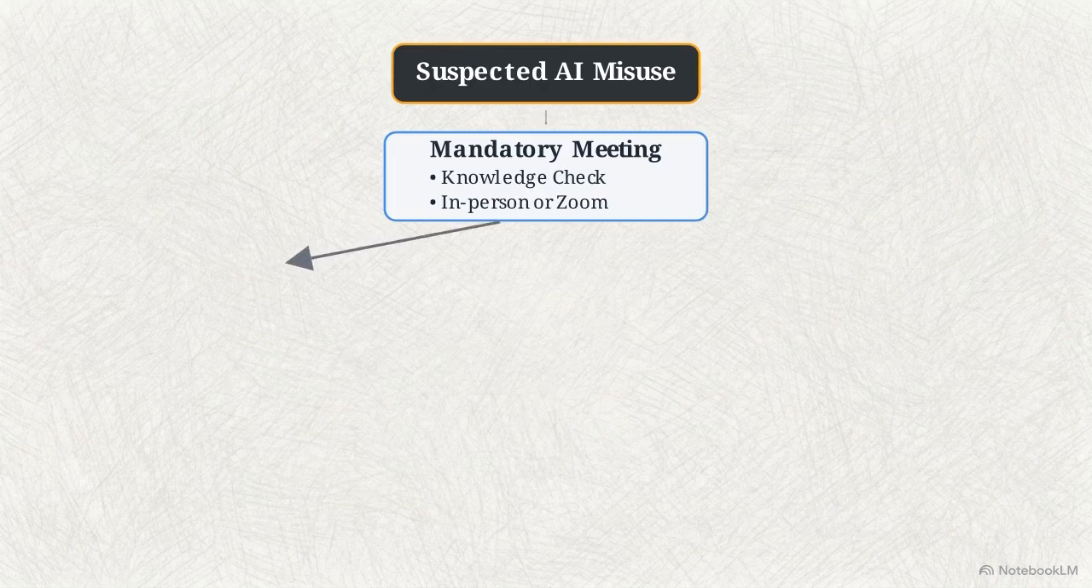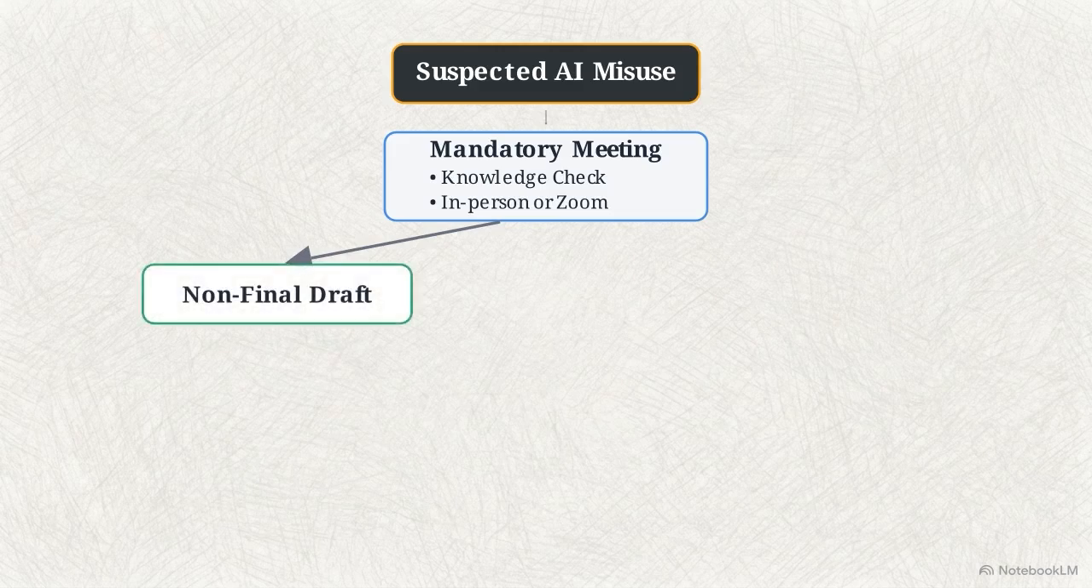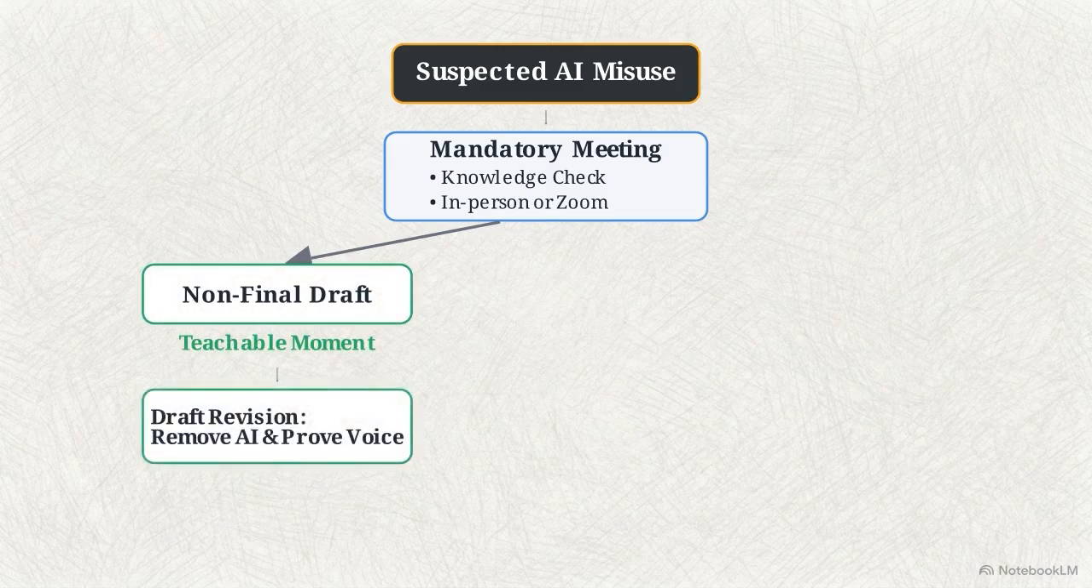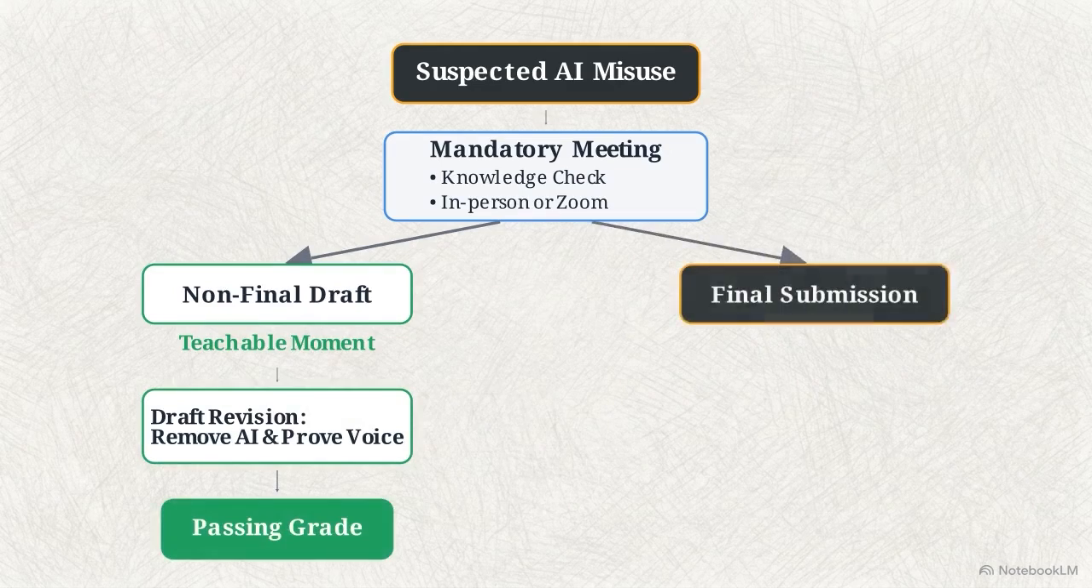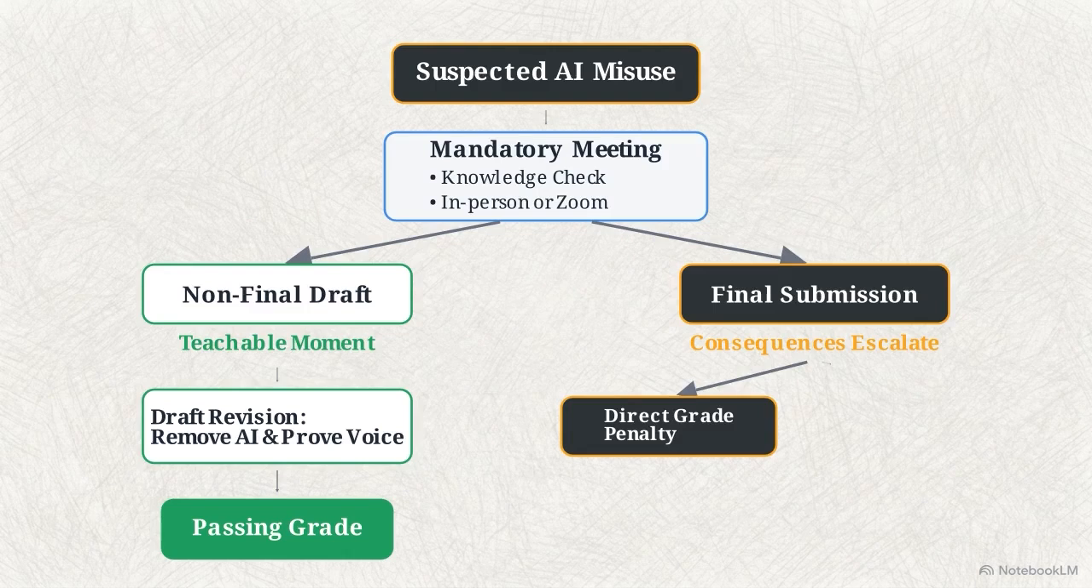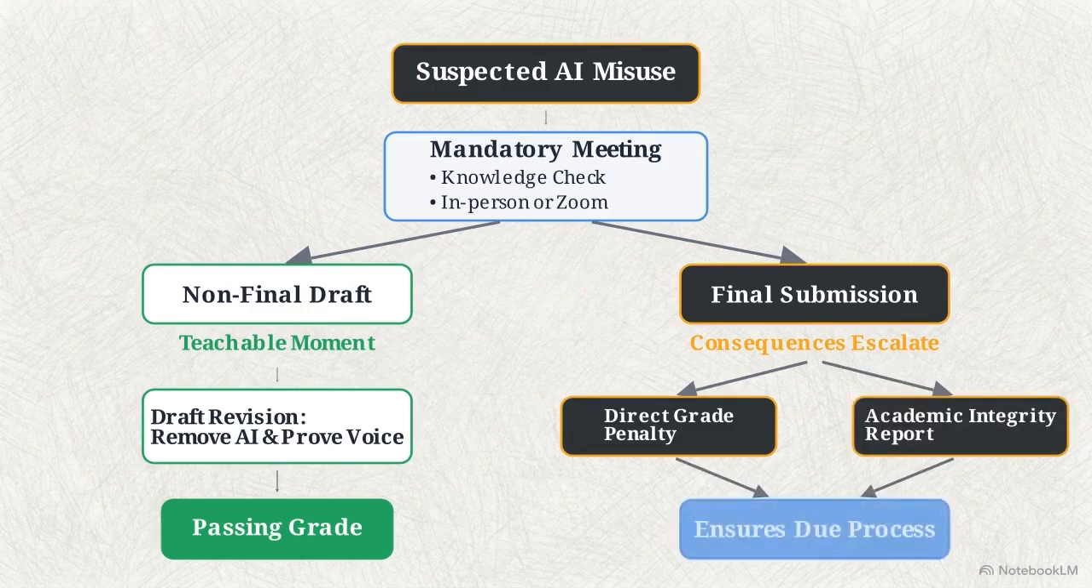If you are working on a non-final draft, instructors generally treat this as a teachable moment. You will be required to completely revise the document, stripping out the generated text and proving your own analytical voice before you can receive a passing grade. However, if inappropriate AI use is found on a final submission, the consequences escalate. You face direct grade penalties, and a formal academic integrity report will be filed to document the incident and ensure due process.